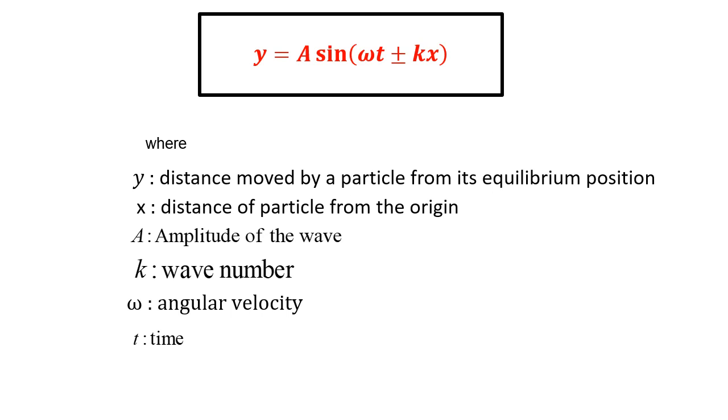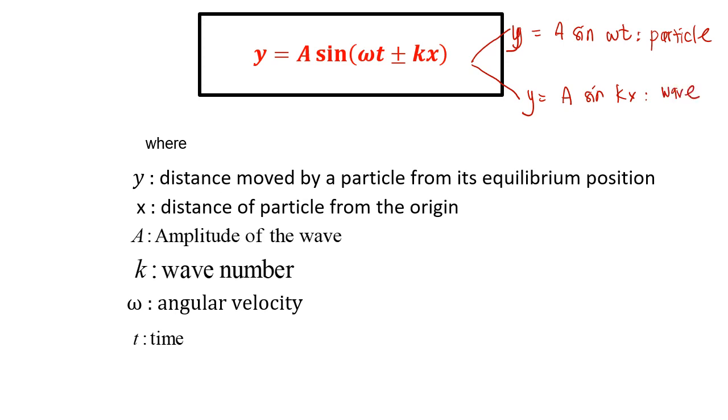So in this equation, there are two characteristics, where y equals a sine omega t represents the particle vibration, and y equals a sine kx represents the wave propagation.